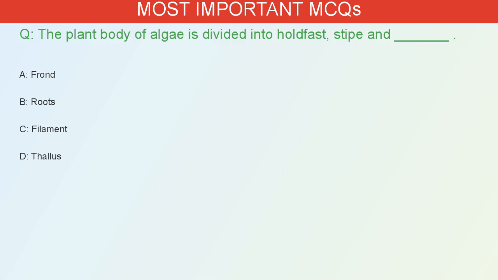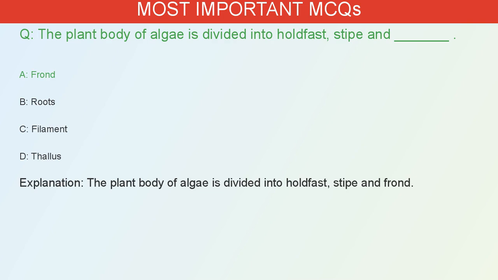The plant body of algae is divided into holdfast, stipe and blank. A. Frond. B. Roots. C. Filament. D. Thallus. The correct answer is A. The plant body of algae is divided into holdfast, stipe and frond.